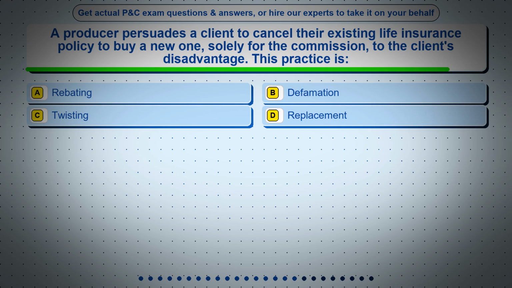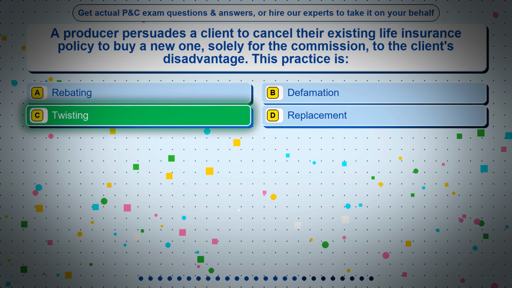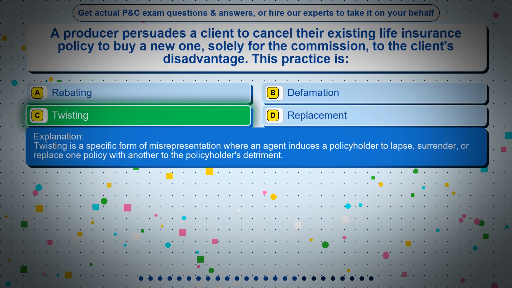Question 17. A producer persuades a client to cancel their existing life insurance policy to buy a new one, solely for the commission, to the client's disadvantage. This practice is: option A, rebating; option B, defamation; option C, twisting; option D, replacement. The correct answer is option C, twisting. Twisting is a specific form of misrepresentation where an agent induces a policyholder to lapse, surrender, or replace one policy with another to the policyholder's detriment.